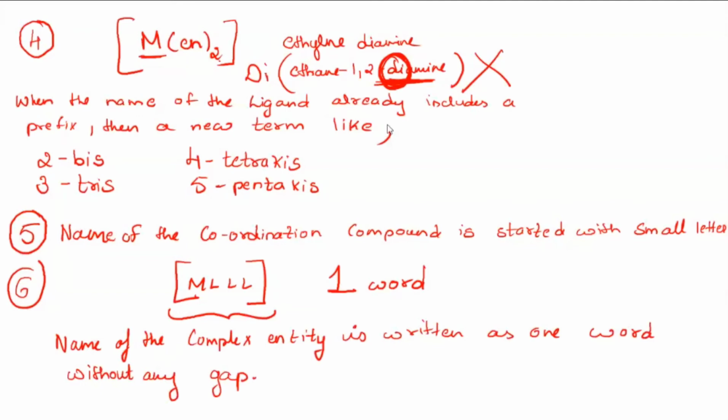Yeah, you can make a note now. These are the general rules which are applicable for all of the coordination compounds, whether it is cationic, anionic, or a neutral complex. These rules will go for everyone. But in particular, when I'm going for cationic, I will tell you what the order is. For anionic, what the order is, everything I will tell you in detail. But these rules go for all the compounds.